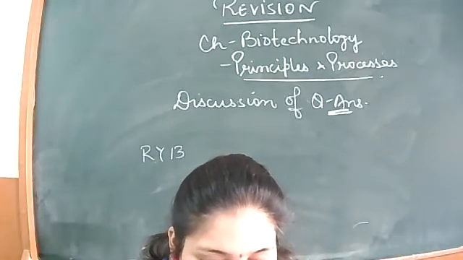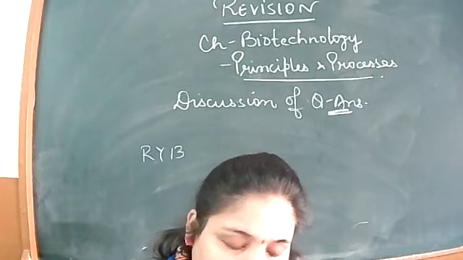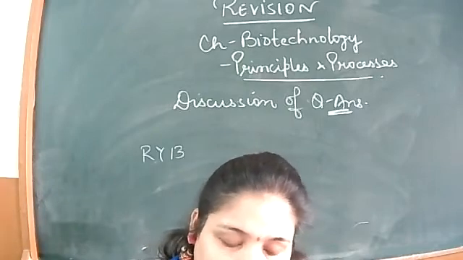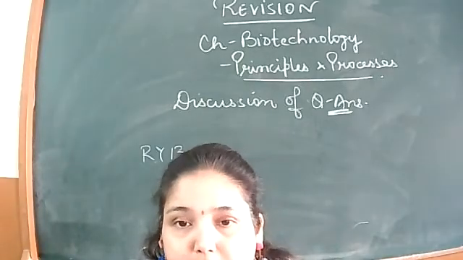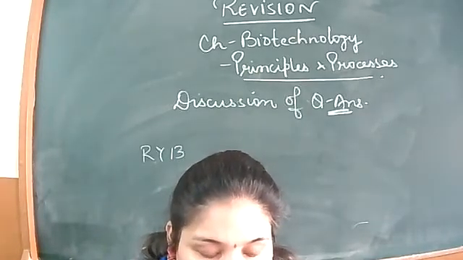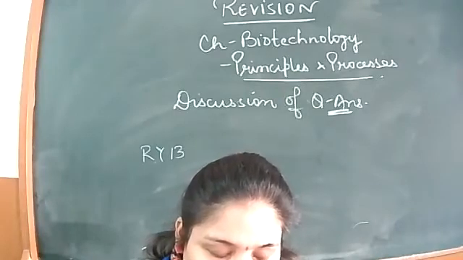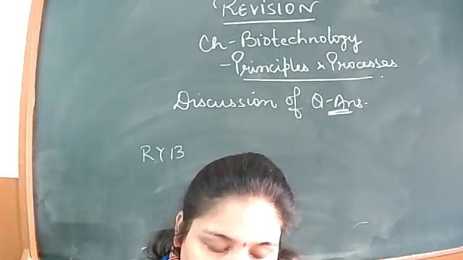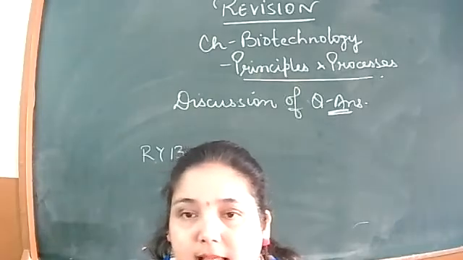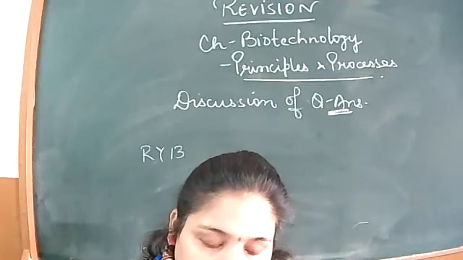The next question is, state what happens when an alien DNA is ligated at the SalI site of pBR322 plasmid. Repeat करना. State what happens when an alien DNA is ligated at SalI site, that is S capital A L, SalI site of pBR322 plasmid.